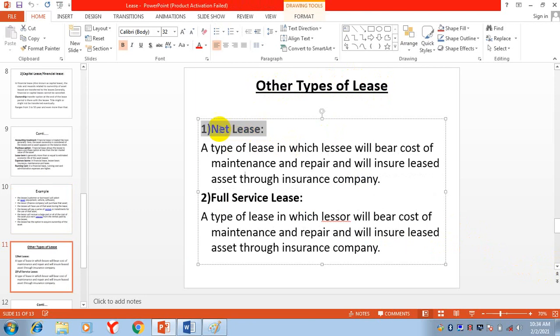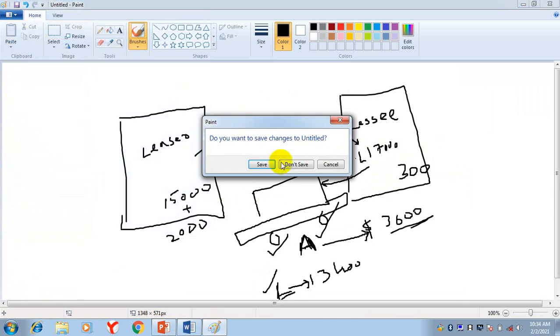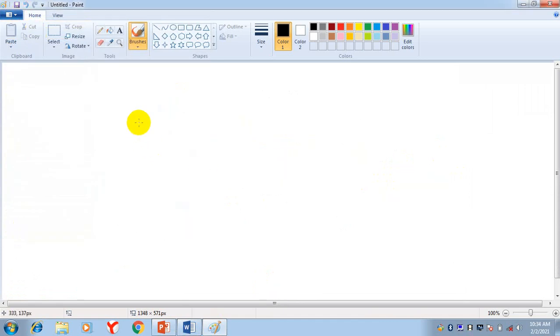The first one is net lease. What is net lease? A type of lease in which a lessee will bear cost of maintenance and repair and will insure the leased assets through an insurance company. Just like I told you in operating lease.